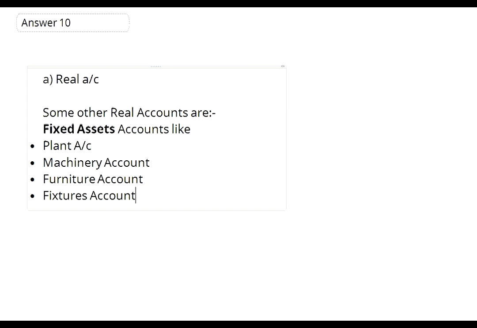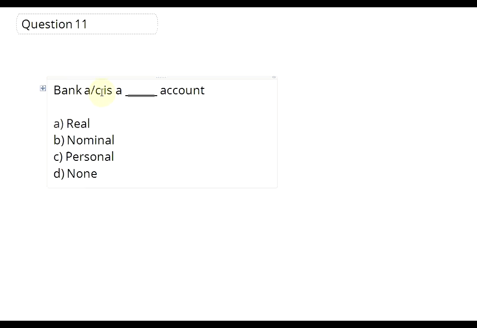Let's go to question number 11. Bank account is a dash account. A, real account. B, nominal account. C, personal account. D, none of the above.